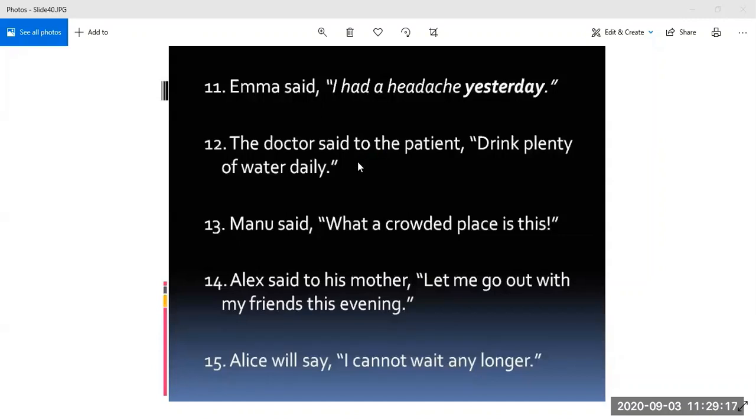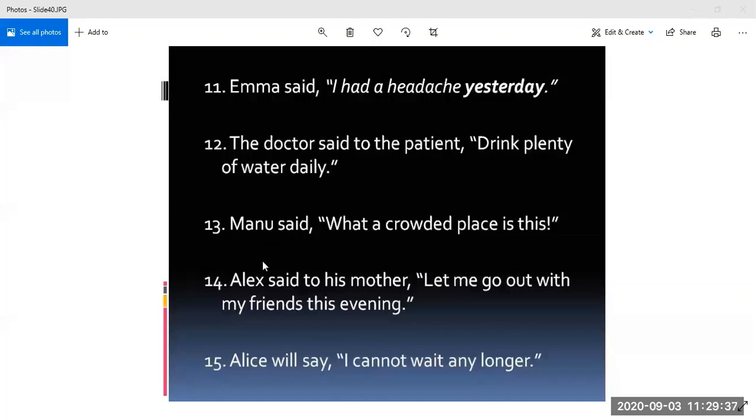See, in place of said to, you should write advised, okay? Because doctors, they advise the patient. So the doctor advised the patient to drink plenty of water daily, or the doctor advised the patient that he should drink plenty of water daily. Both can be correct, but in place of said to, you will have to write advised, okay?